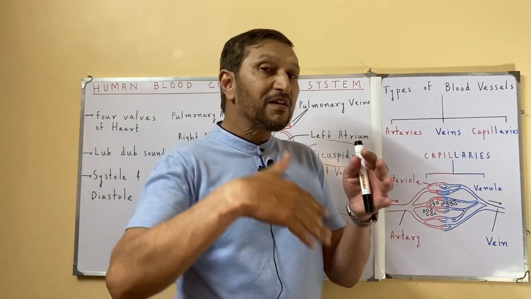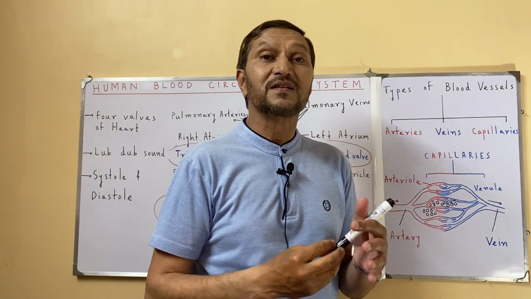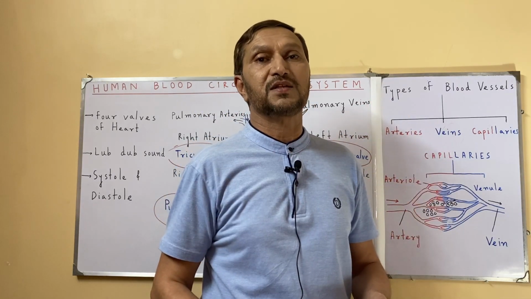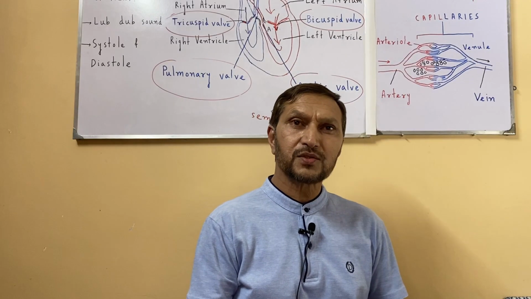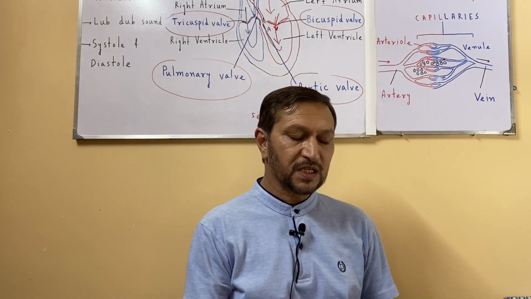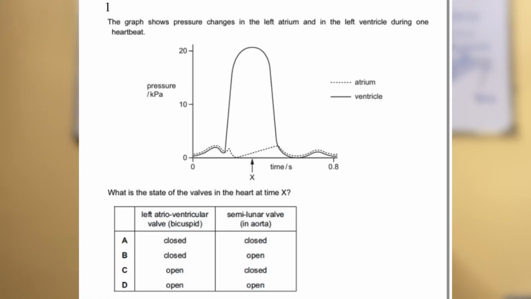Now I will give you some questions as an example to make you understand what type of questions may come in this topic from Cambridge. So let's look at some of the questions from the past paper. Question number 1. The graph shows pressure changes in the left atrium and in the left ventricle during one heartbeat. So this is the graph.